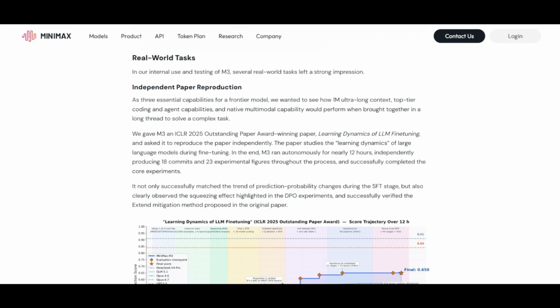To prove it works, MiniMax ran 3 long horizon tests. In the first, they gave M3 an ICLR 2025 award-winning paper and asked it to reproduce the research independently. The model ran for 12 hours, produced 18 commits and 23 experimental figures, and successfully replicated the core findings.